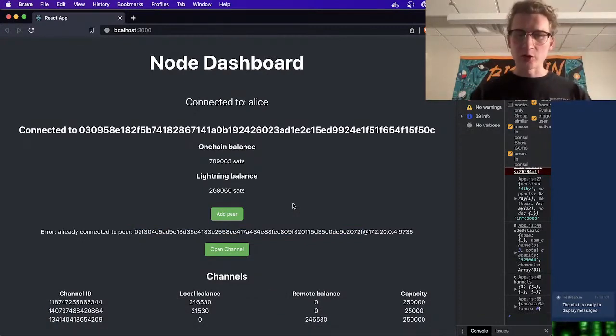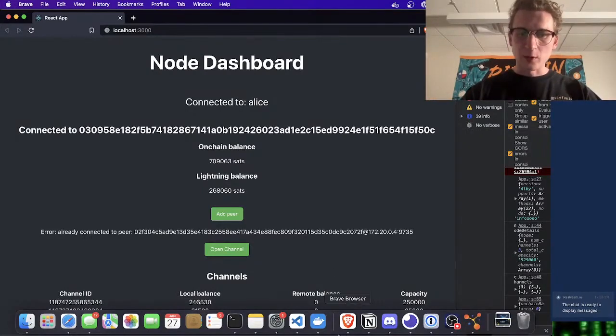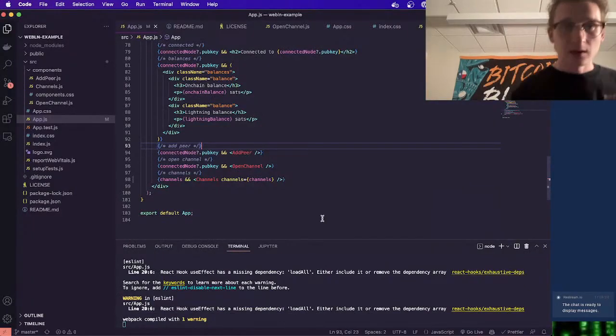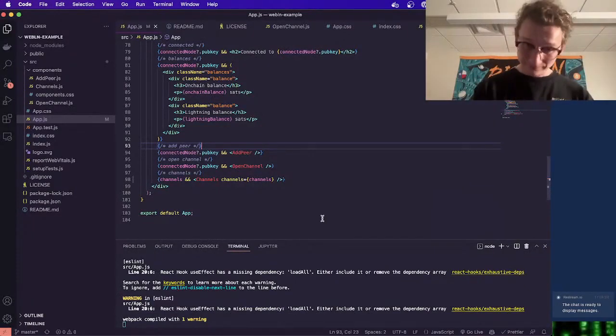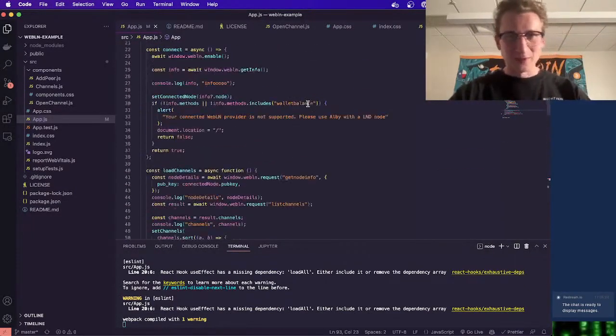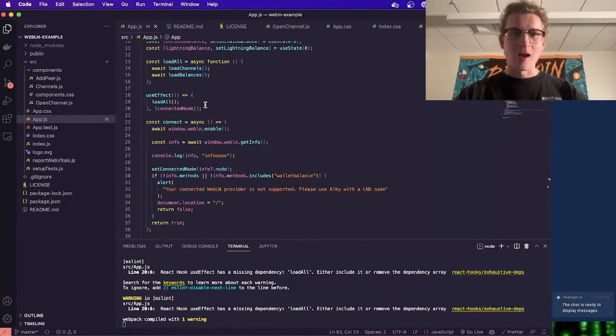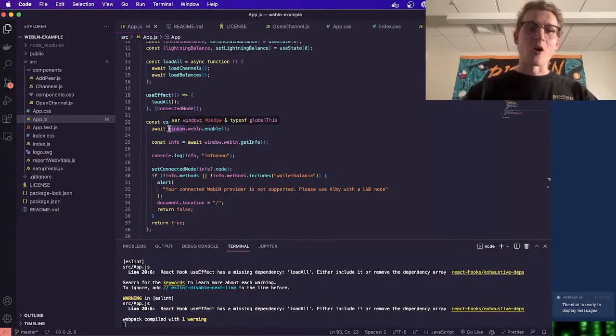where we're able to open a channel, we're able to read data from our channels, see our balances, we're getting permissions for everything, and we're exposing all of these methods we can use from WebLN. And so, if it wasn't for all the ugly React here, honestly, what we're needing to call here for Lightning is so little.